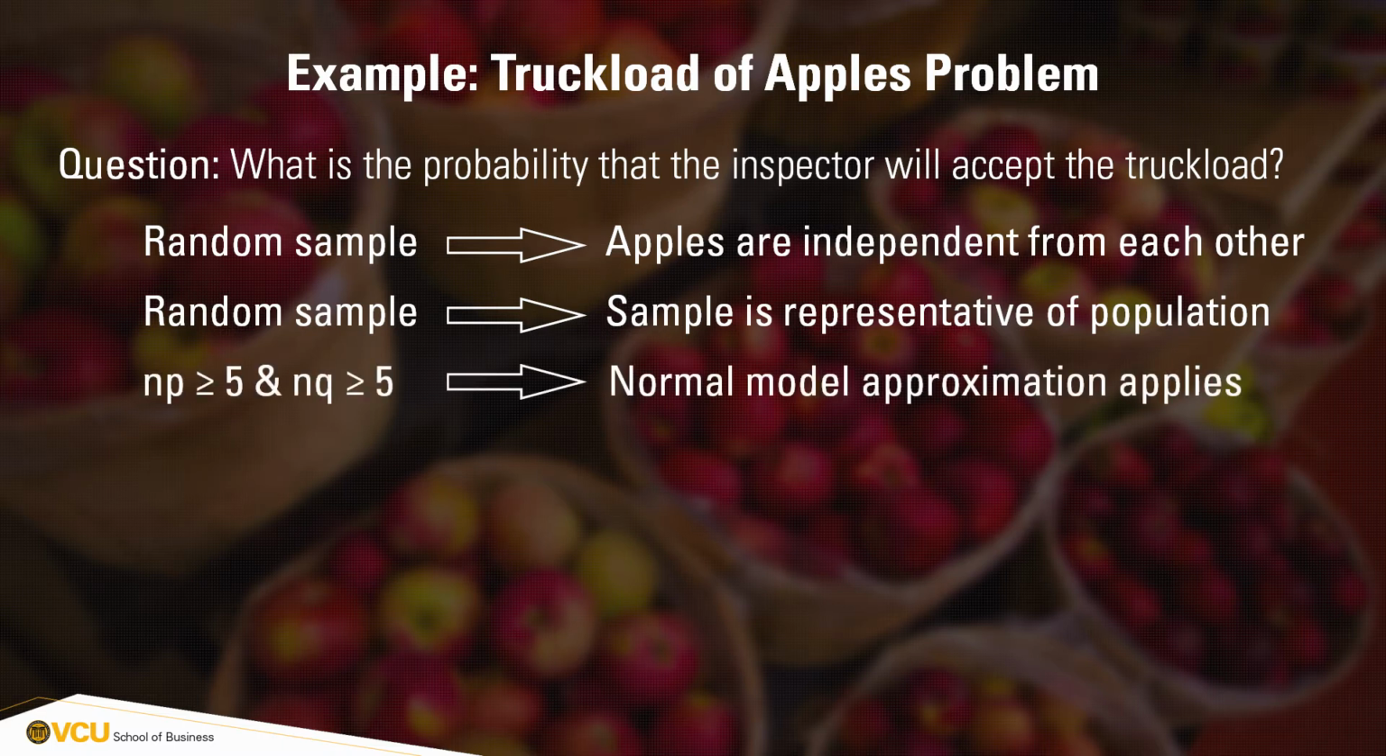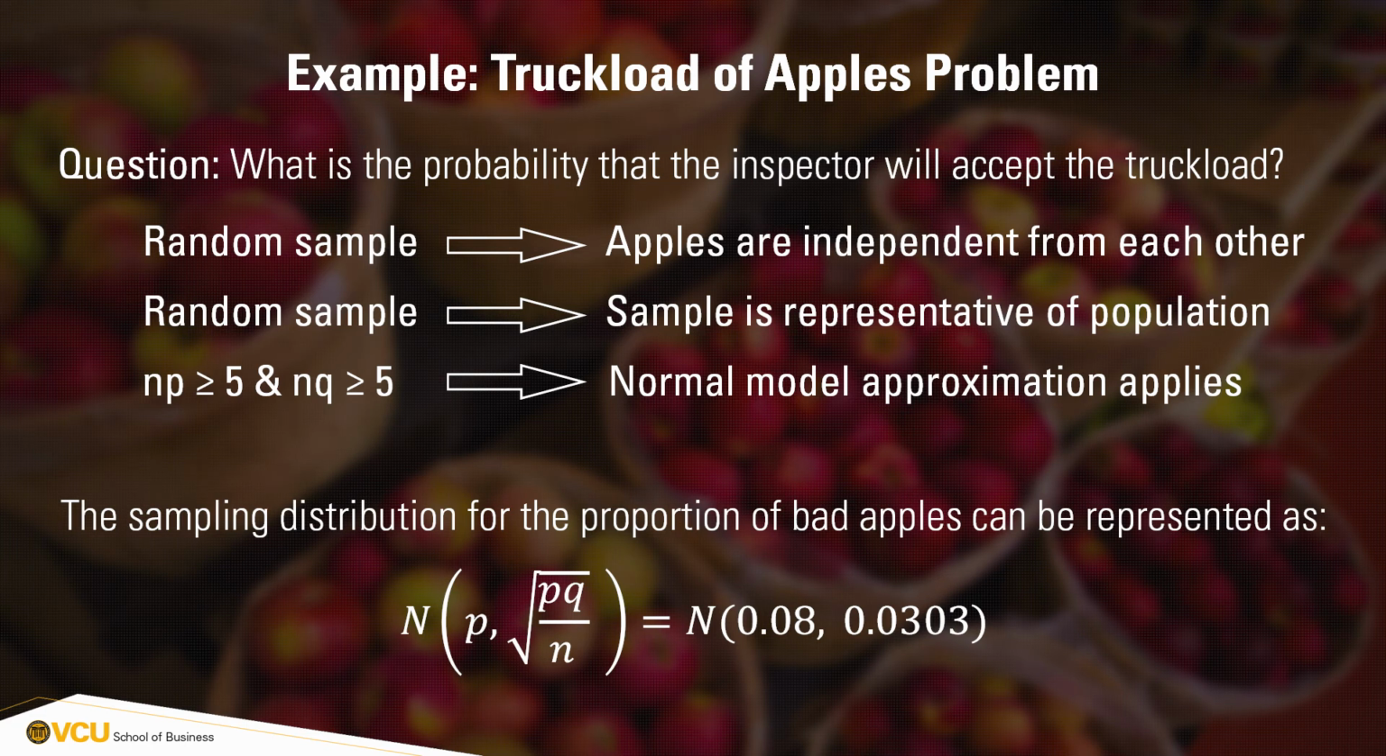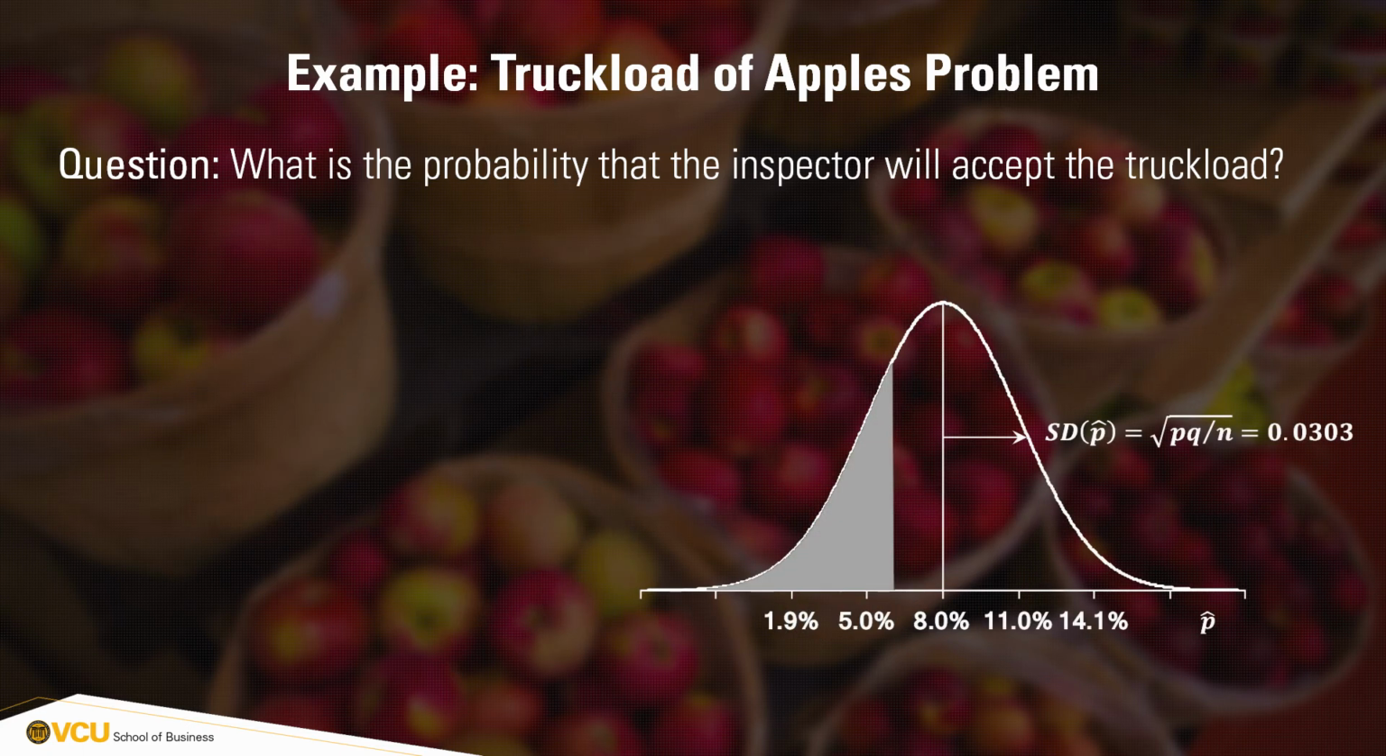Third, we expect at least 5 successes and 5 failures because 8% of 80 apples is 6.4 apples, which is greater than the minimum number required of 5 successes. The expected number of failures, of course, is actually much higher, so we don't have a problem there. We can now represent the sampling distribution for proportion of sample size 80 extracted from the population of apples in the truck as a normal model with mean 8% and standard deviation equal to 0.0303 or 3.03%.